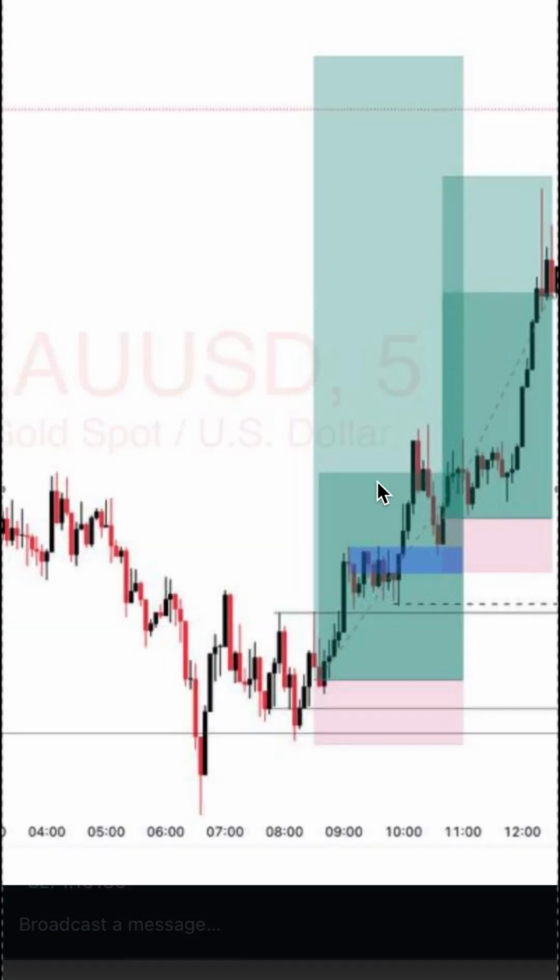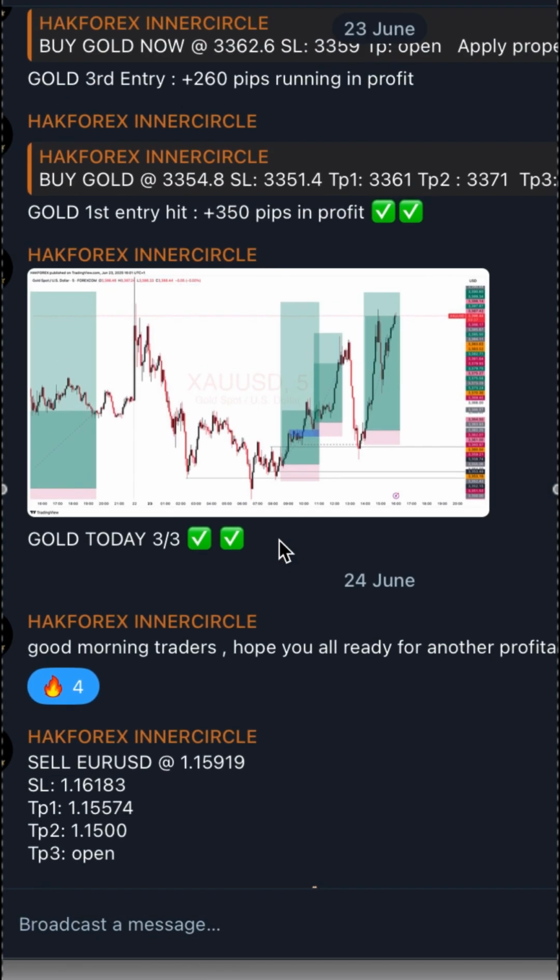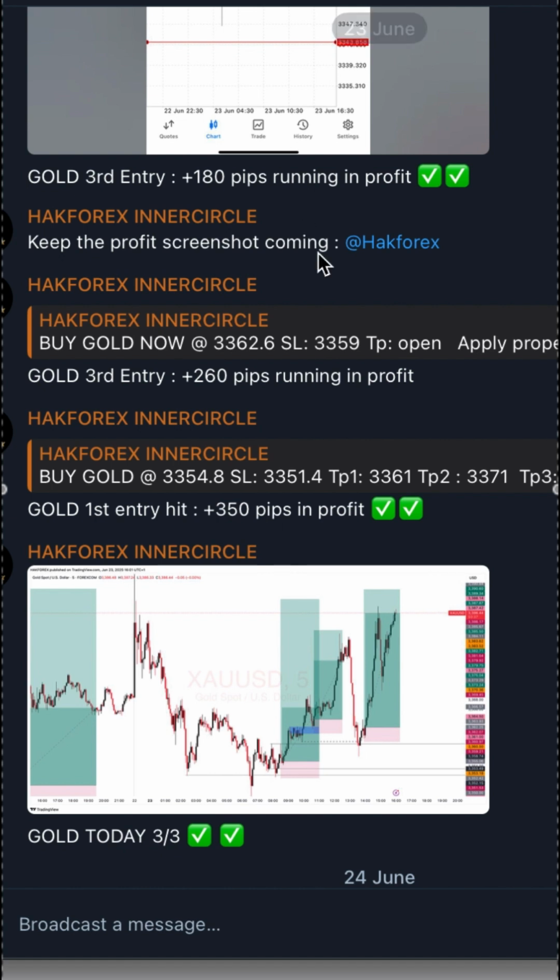So this is where we are able to catch it, and this was where I showed them everything that we caught, 3 out of 3 on trades today. So very, very beautiful trade, very, very pretty one, very good setup, and also very good trade for us.